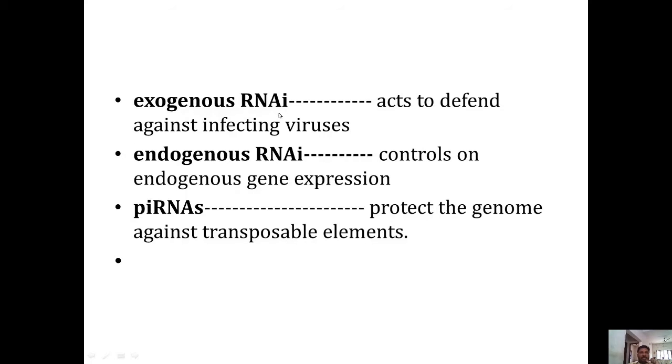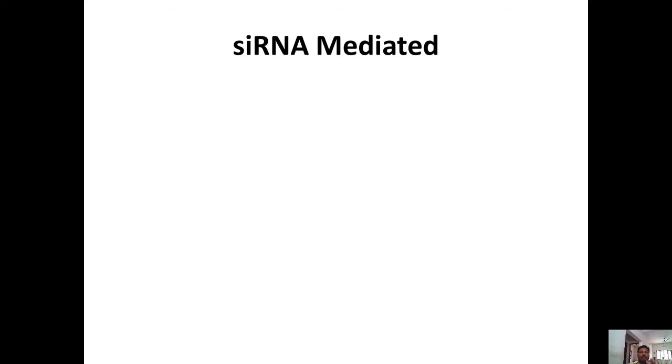So the exogenous RNAi pathway mainly defends against infecting viruses, the endogenous RNAi really controls endogenous gene expression, and the piRNA protects the genome against transposable elements. So now we will move on to siRNA mediated RNA interference.